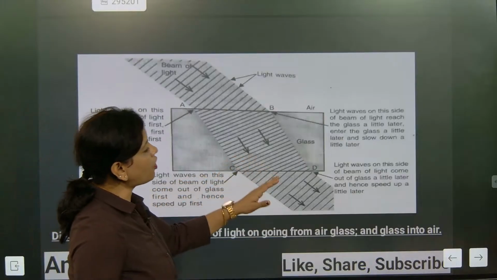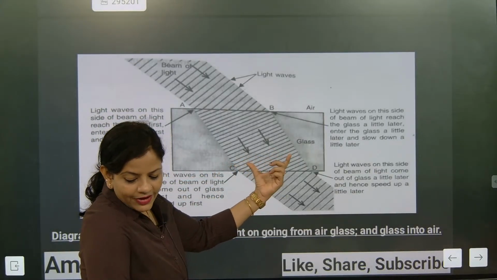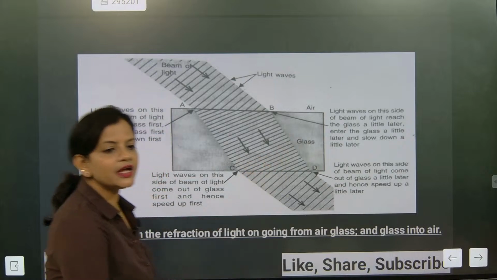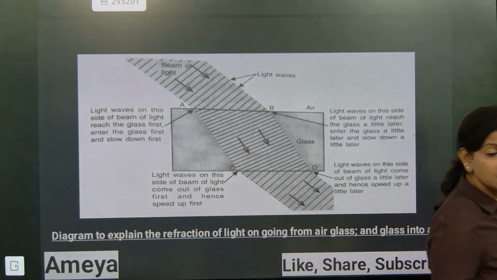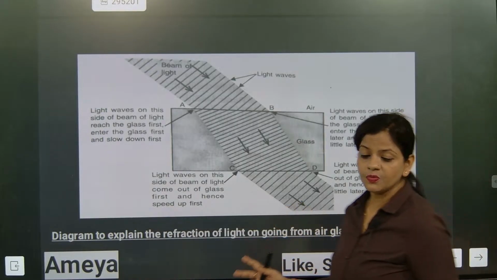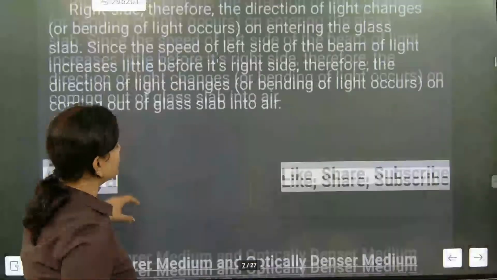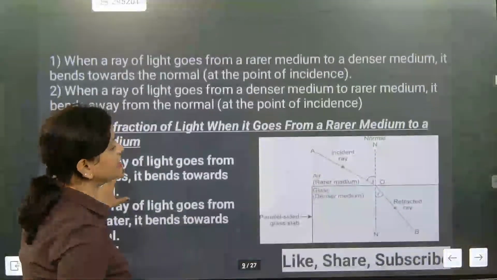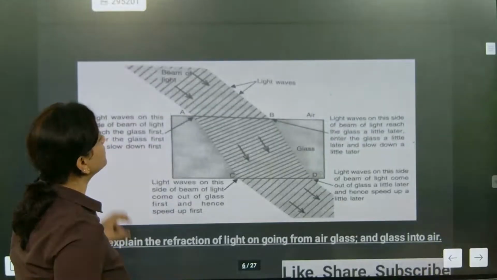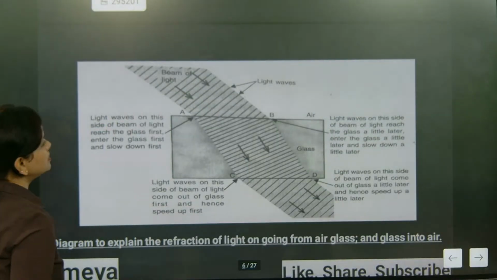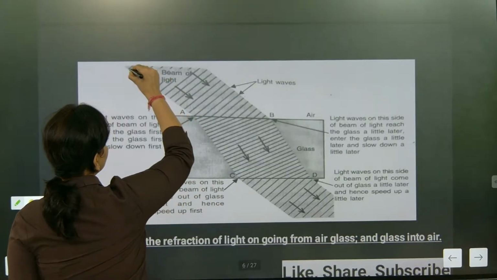See, this is called lateral displacement. Understand now? Why this lateral displacement? Lateral displacement is that part where, no, that is lateral inversion, that is inversion and this is displacement. When they talk about lateral displacement, can you check this part out? Actual bending is what is occurring. Here the light ray was supposed to travel in this path.